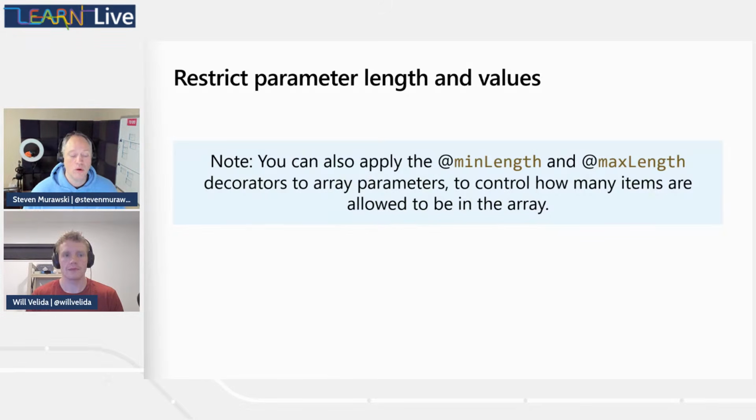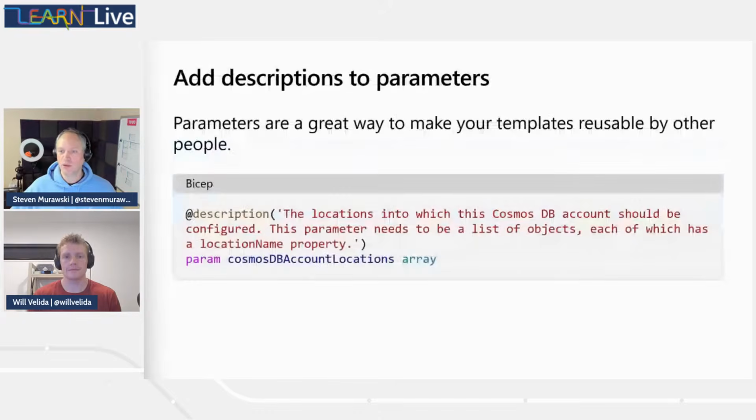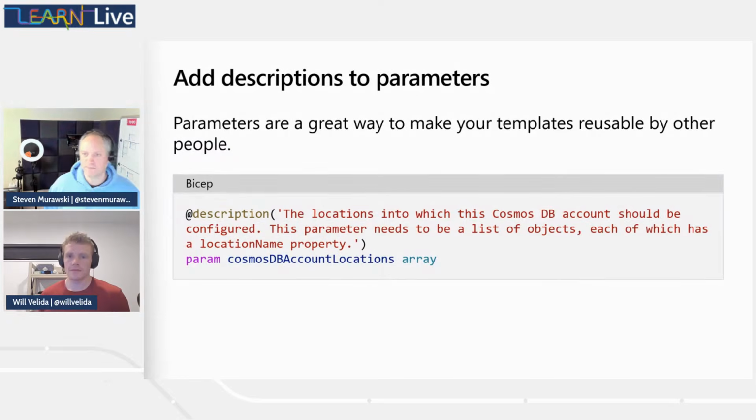Now, we talked a little bit earlier about how objects and arrays can be kind of ambiguous in terms of what they take, but the next decorator gives us a way that we can help provide some of that guidance, as well as provide context for our other parameters. Will, why don't you walk us through that?